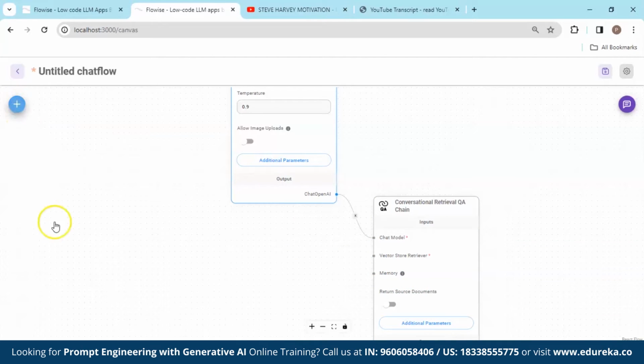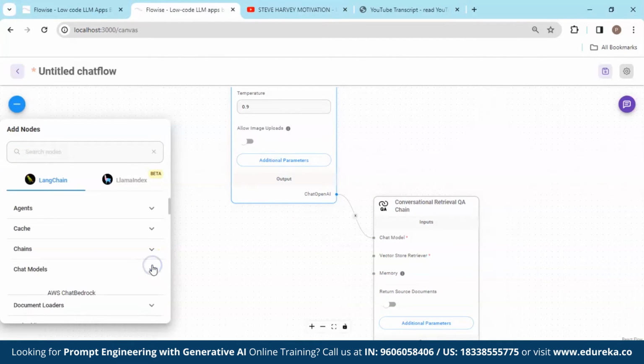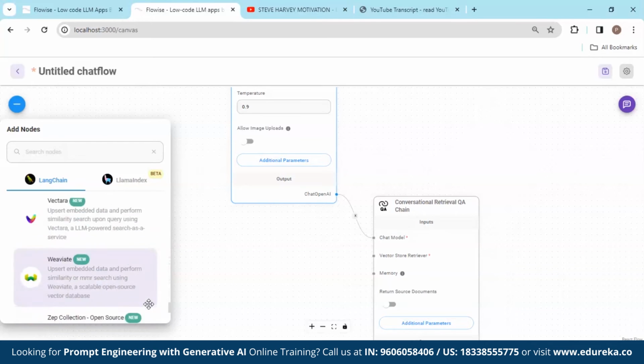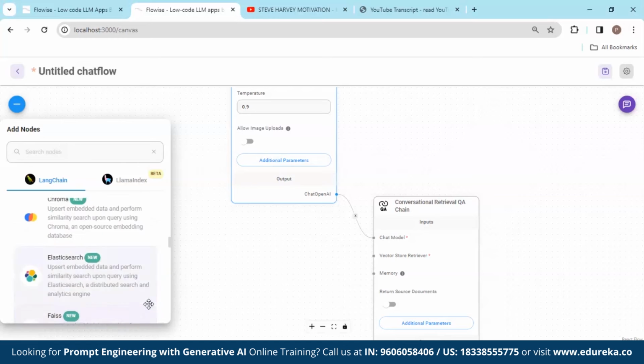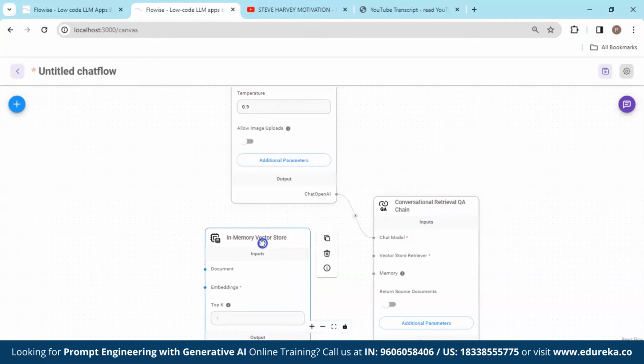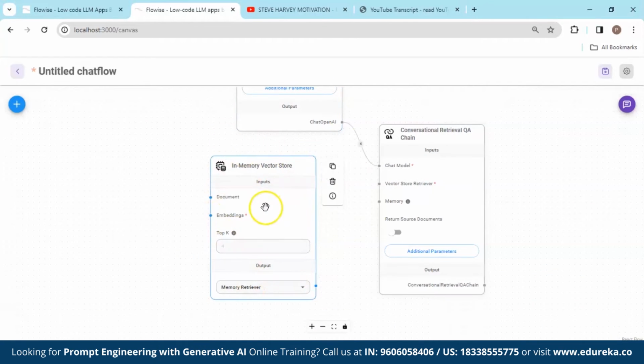Yes. Now, let's check the second input, which is vector store retriever. So we're going to go to Add Nodes, then we're going to look for the Vector Stores. And where is it? We need In-Memory Vector Store. This one. So drag and drop over here. Now, this In-Memory Vector Store is actually a database that our chatbot is going to follow. In this document section particularly, we are going to put our transcripts. So let's connect its output to the vector store retriever input of the Conversational Retrieval QA Chain.